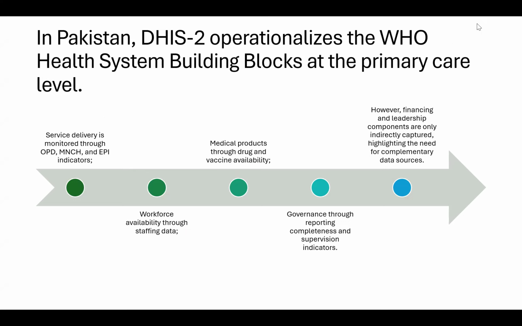In Pakistan, DHIS2 operationalizes the WHO health system building blocks at the primary care level. Service delivery is monitored through OPD, MNCH, and EPI indicators, workforce availability through staffing data, medical products through drug and vaccine availability, governance through reporting completeness and supervision indicators. However, financing and leadership components are only indirectly captured, highlighting the need for complementary data sources.